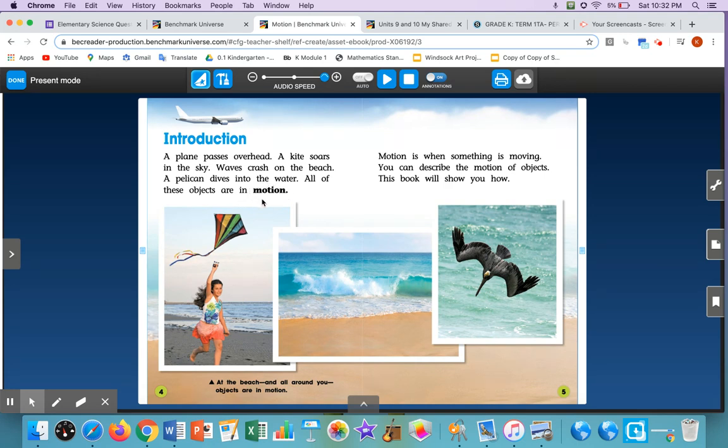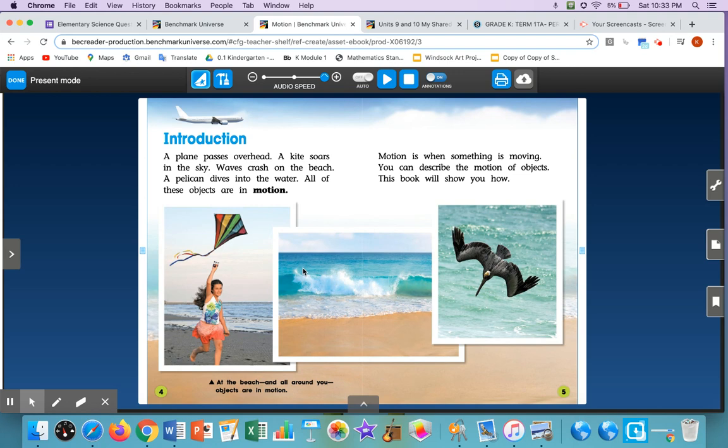I can tell that motion is an important word because I saw it in the beginning of this text, and I also see it here in bold print. Do you see it? Bold print means that it's thicker and bigger than all the other words. Motion is when something is moving. You can describe the motion of objects. This book will show you how.